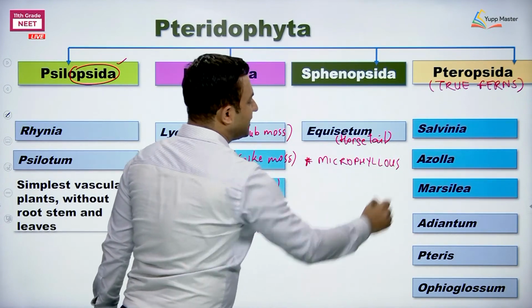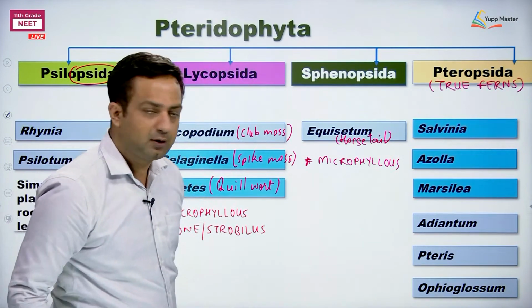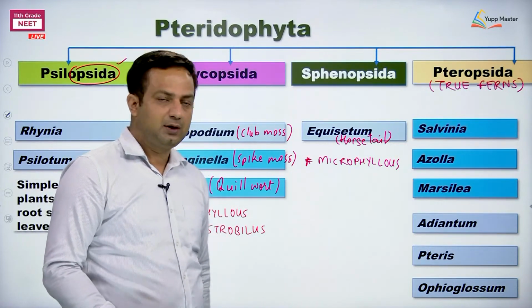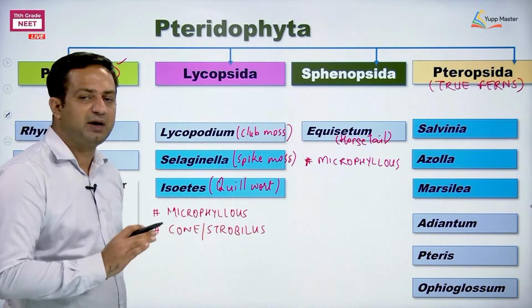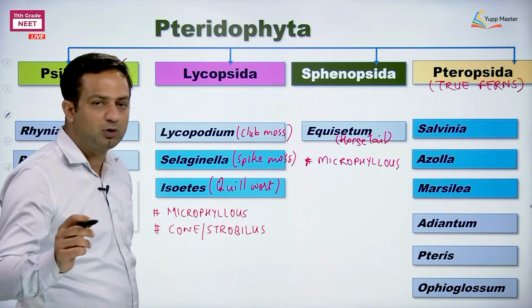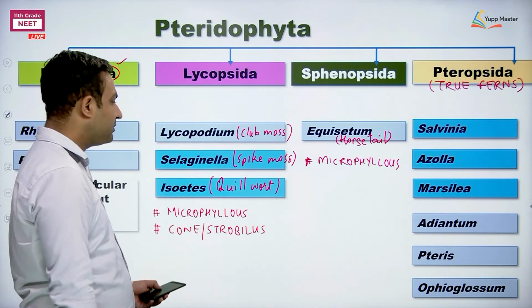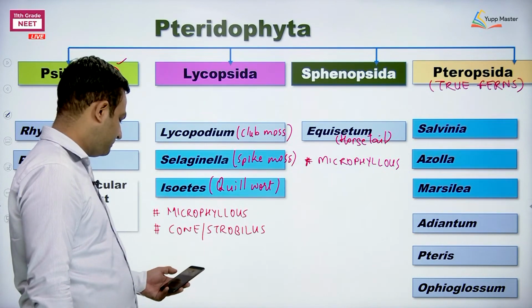See, one word is called microsporophylls. This is written as microphyllous. So, be clear about these things. It is not microsporophyll, it is microphyllous. Leaves of small size, vegetative leaves, photosynthetic leaves of small size in these members. That is microphyllous.